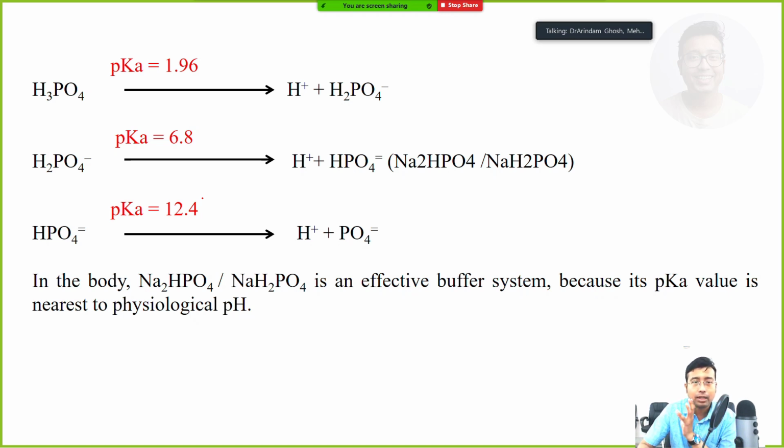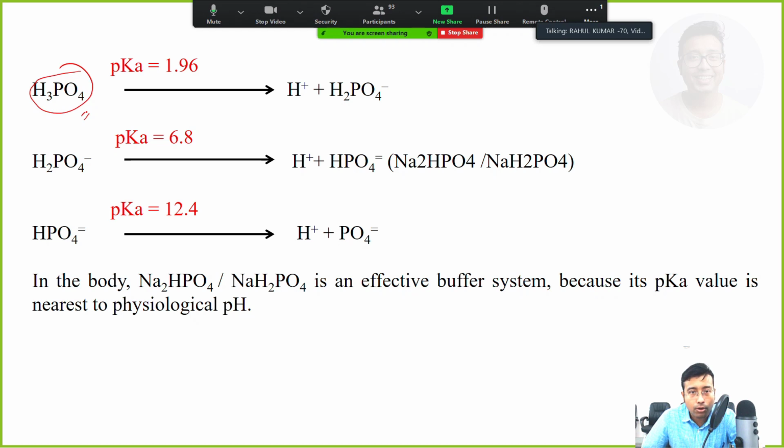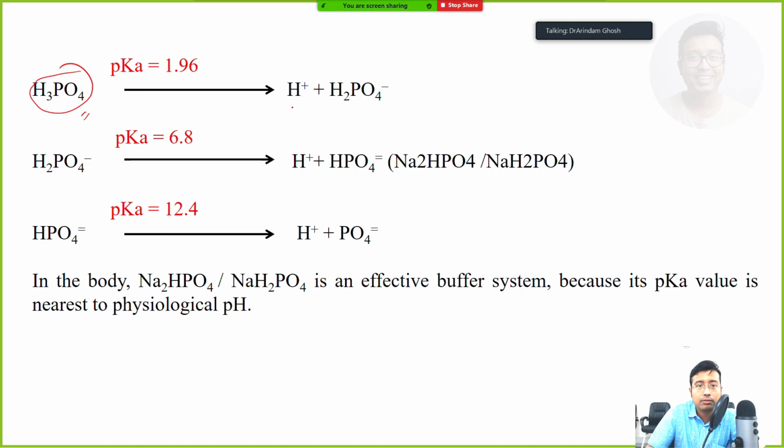Okay, so generally H3PO4 is theoretically a tribasic acid, right? However, the main two ions that are dissociated are hydrogen phosphate or dihydrogen phosphate. Simply PO4 3 minus is generally not given out. So what happens? Whenever this is H3PO4, it can dissociate first to give out H plus plus H2PO4 minus.